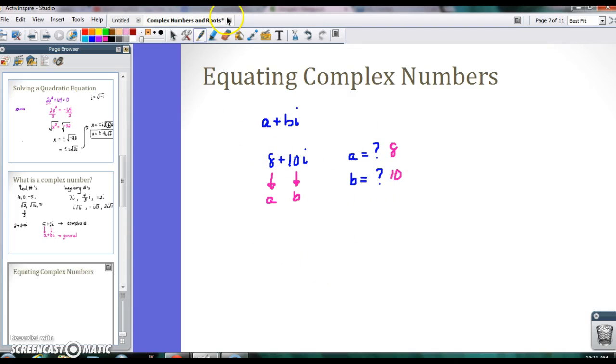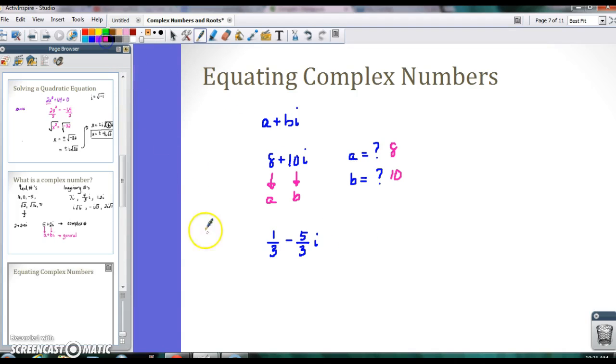Now notice I don't write i here because a and b just represent the numbers. Okay. Likewise, I could give you a problem. I could give you 1/3 minus 5/3 i. And I could again ask you what is a and what is b.